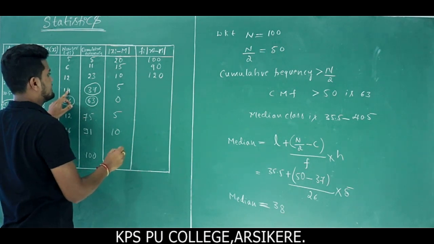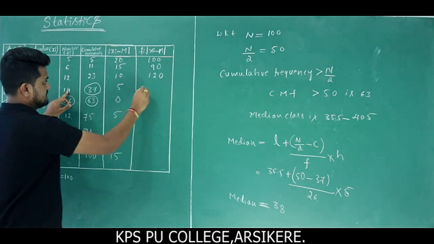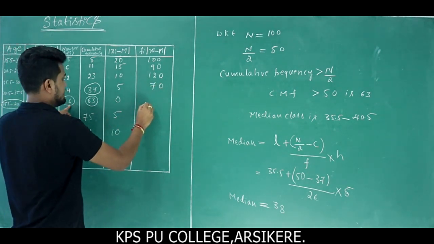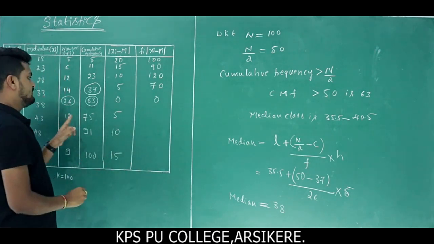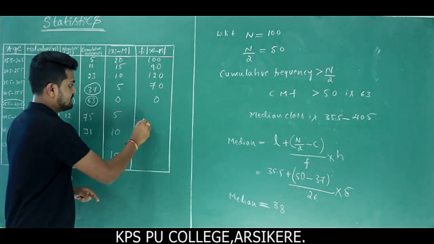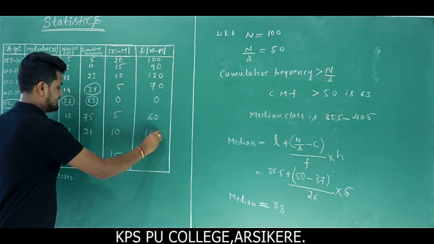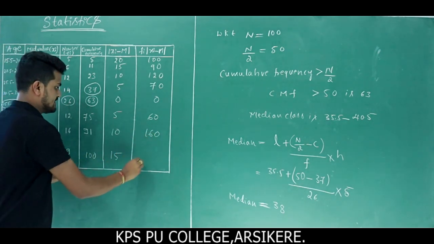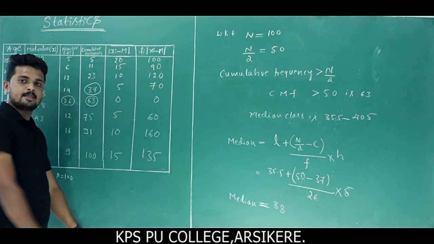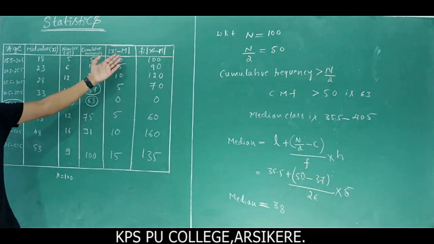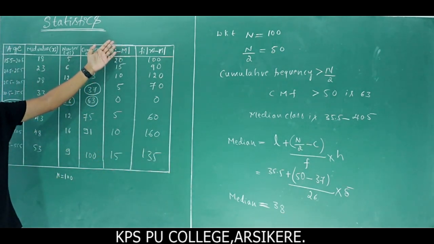Next 14 into 5, we get 70. Next 0. 12 into 5 is 60. Next 16 into 10 is 160. 9 into 15 is 135. So this is the value of Fi into mod Xi minus M.